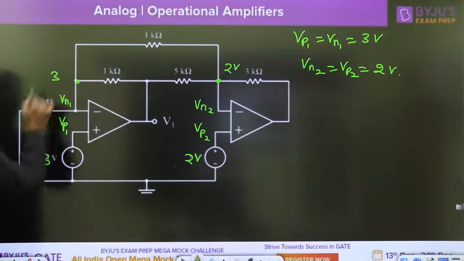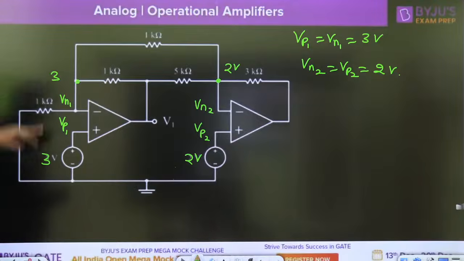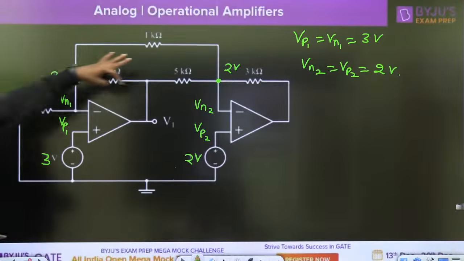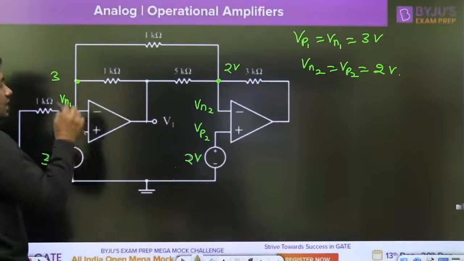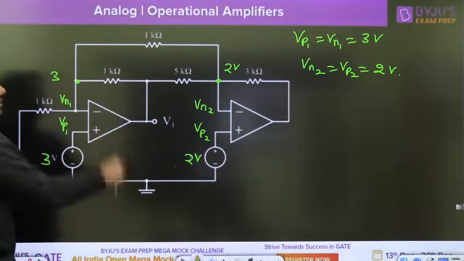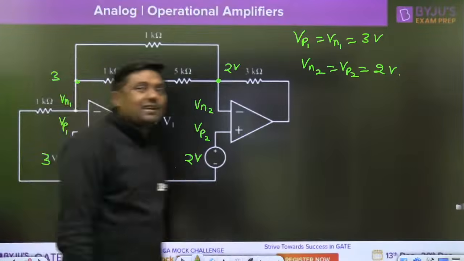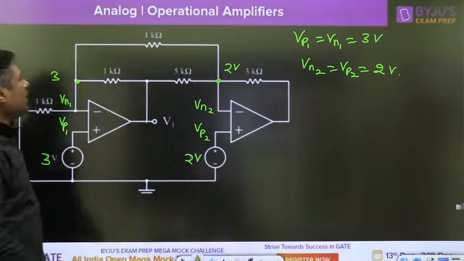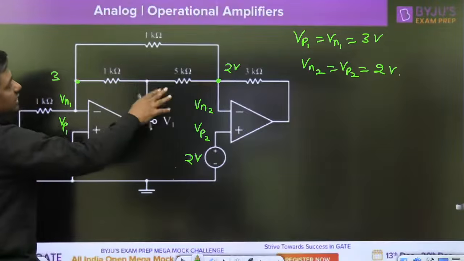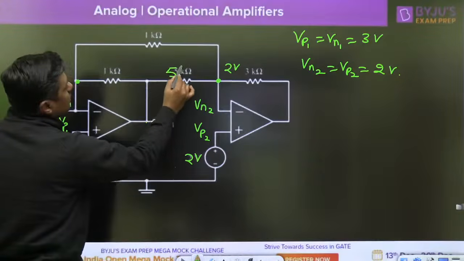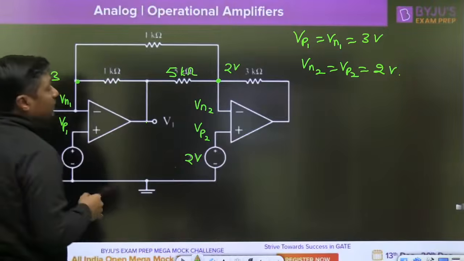3 volt. Now, voltage at this point you have an idea about, voltage at that point you have an idea about, and voltage at this point is V1. But we can't apply the KVL at this point. Remember, some students will apply the KVL at this point. They will write (V1 minus 3) by 1 plus (V1 minus 2) by 3, and they will get the answer 5 kilo ohm. That is given. Okay, but that is the wrong approach.